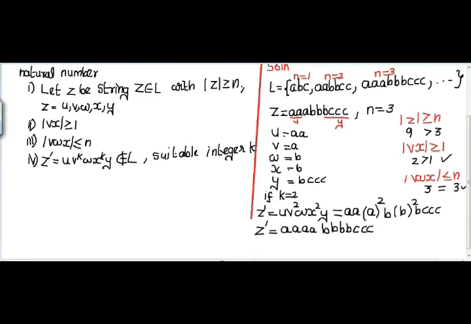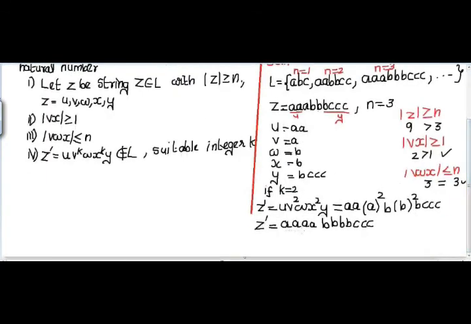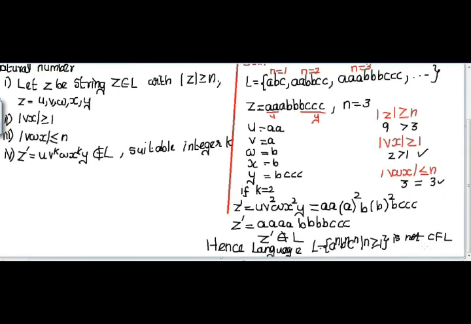In my question it is A power n, B power n, C power n. So if n is equal to 4, I should have 4 A's, 4 B's and 4 C's. But here I have 4 A's, 4 B's, and only 3 C's. Hence Z dash does not belong to language L. Hence language L is not a context-free language by using the pumping lemma.